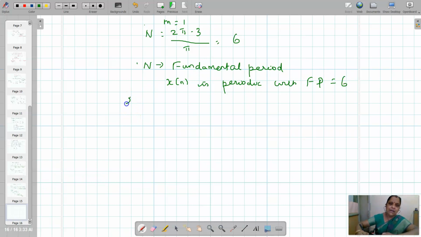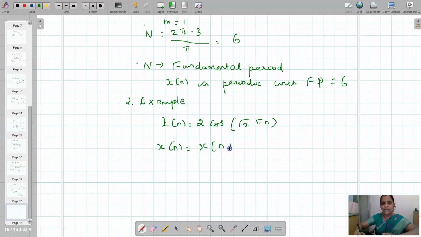So take a second example: x of n equal to cos of root 2 pi into n. For the signal to be checked for periodicity, you have to equate x of n equal to x of n plus capital N, that is root 2 pi into capital N equal to 2 pi into small m.